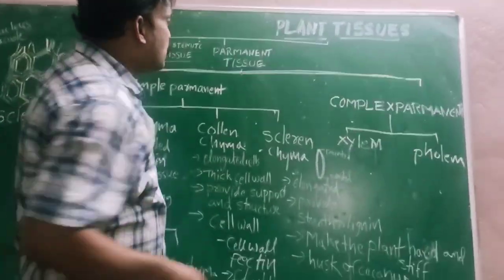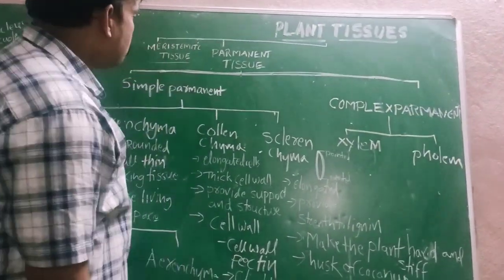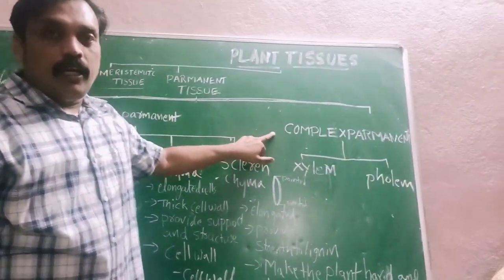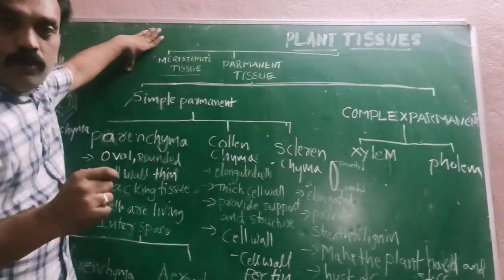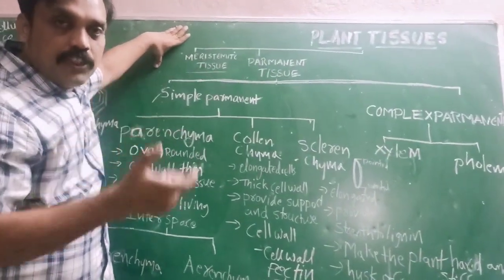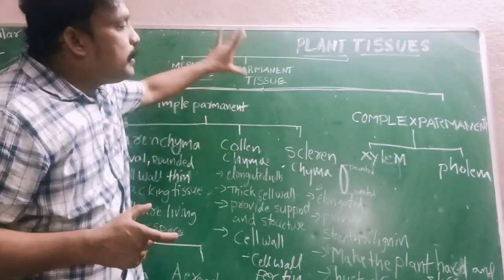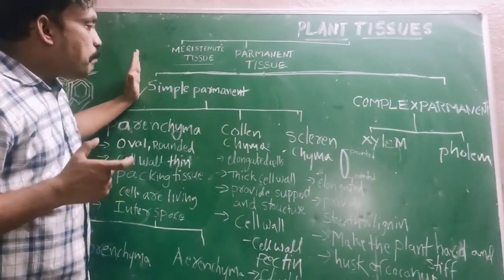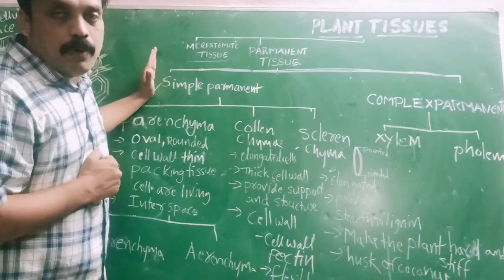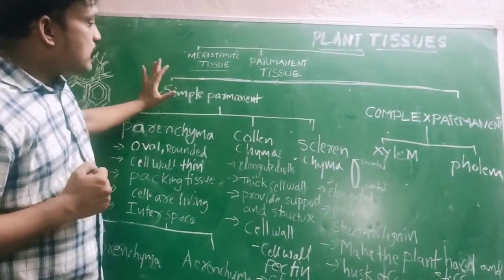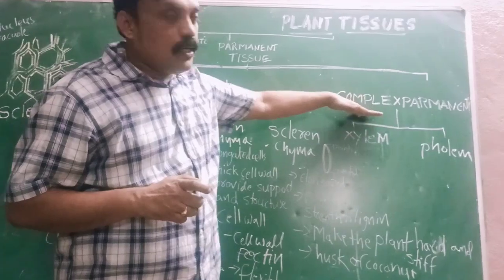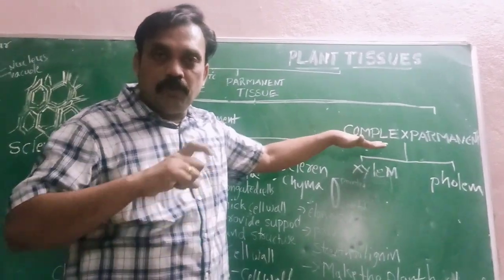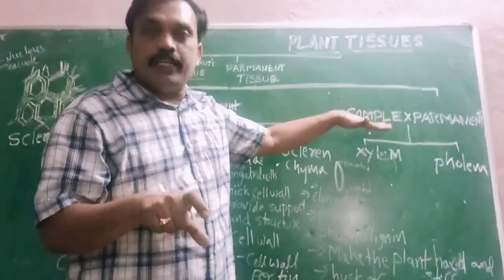The permanent tissues in a plant are classified into simple permanent and complex permanent. The meristematic tissue has dividing cells, and after differentiation it changes into permanent tissues. These permanent tissues are classified into two types. What are they? Simple permanent and complex permanent. Simple permanent means these are simple cells. Complex permanent tissues are also permanent tissues which are not possible to divide. Those cells are already divided cells.